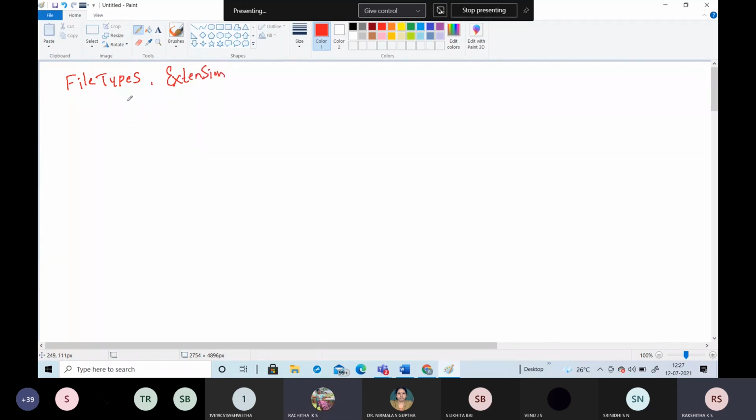Source file, text file, object file, and executable file. It can be an executable file, an object file, a text file, a word processor file, a batch programming file, multimedia, and print. These are some of the different types of files. I will make a list of that, so make a note of this.